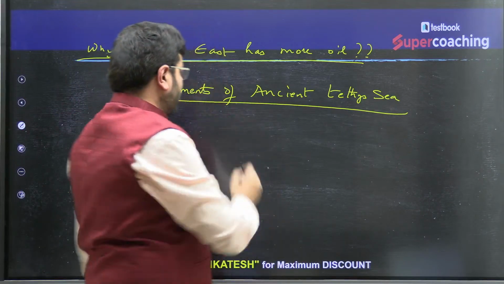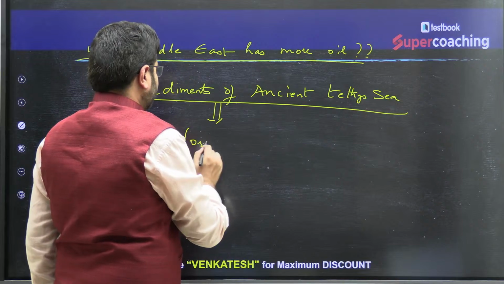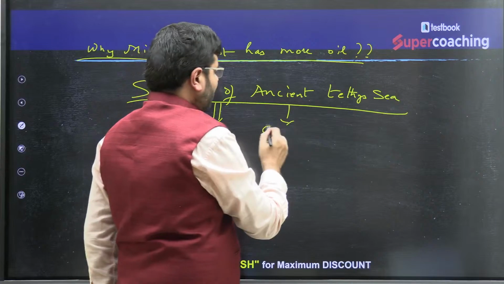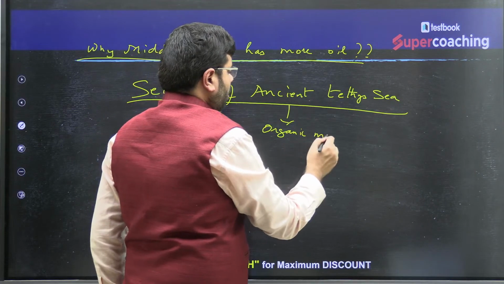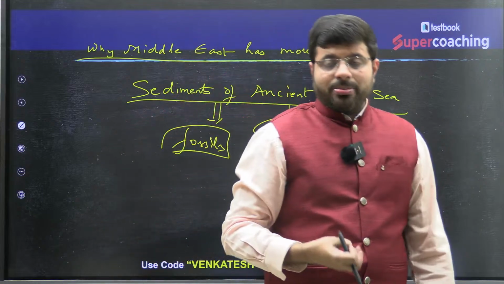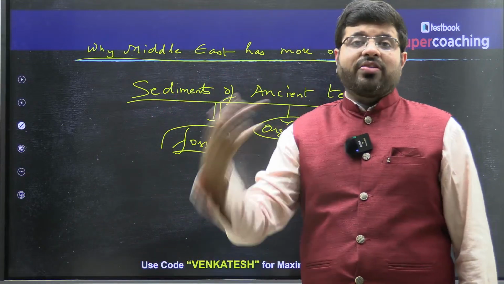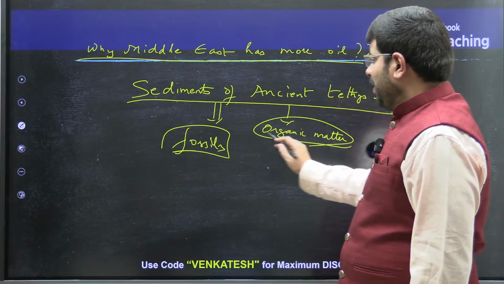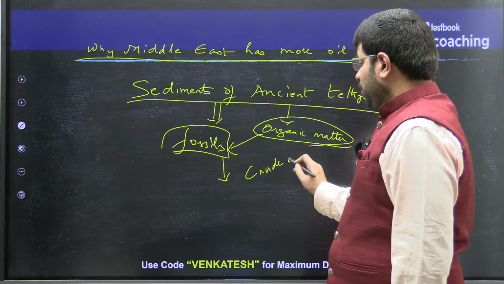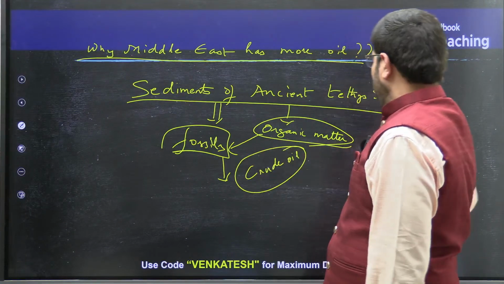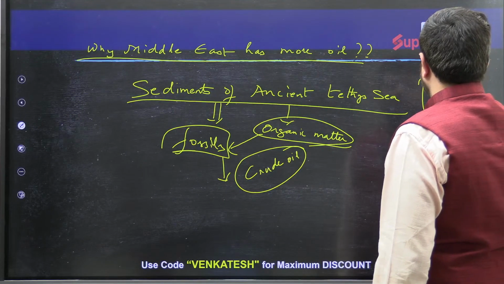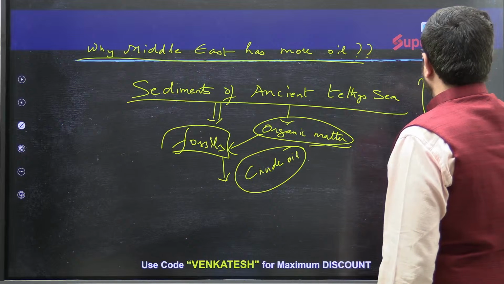So there you have found fossils. The ancient Tethys Sea had more organic matter, and we all know that the ocean has organic matter, phytoplanktons, which reproduce quickly and die quickly. They turn into fossils, and this is where you find crude oil. So this process is nothing but organic sedimentary rocks.